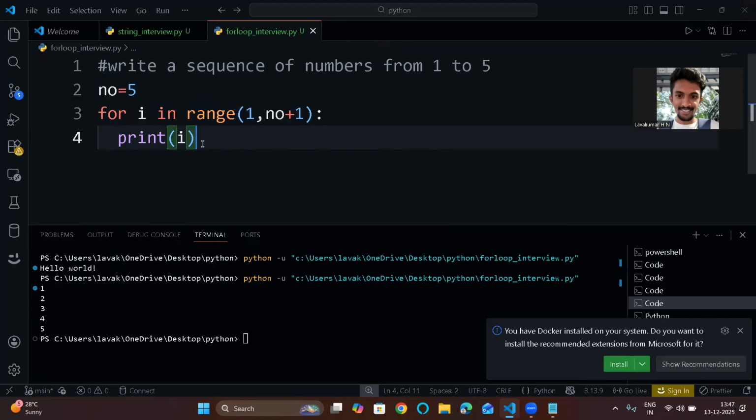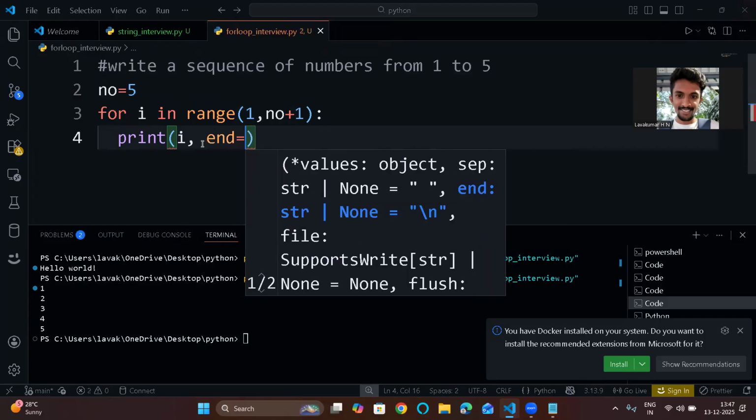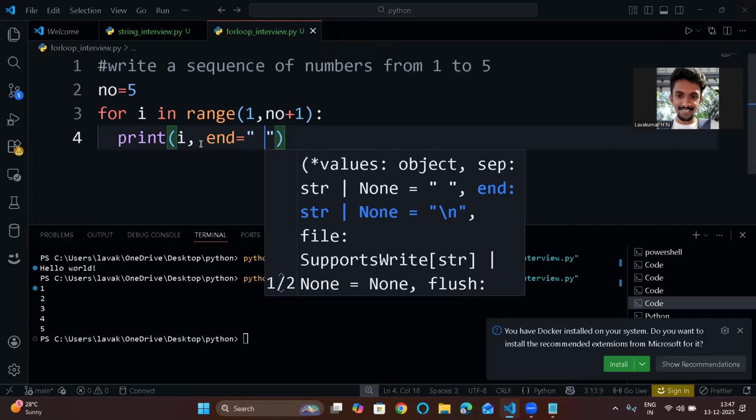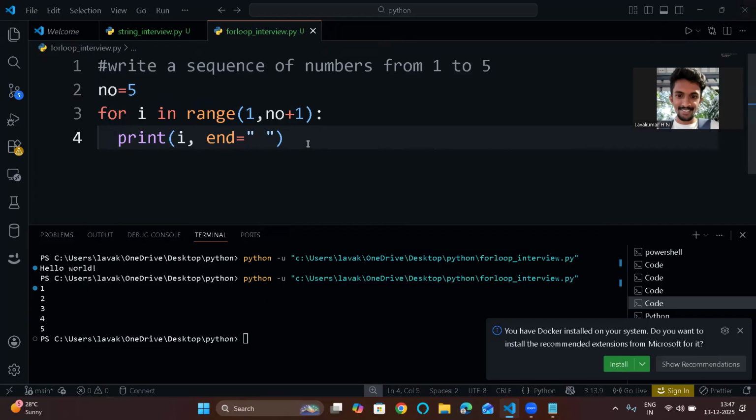If I want them in a single line, what will you do? For that you can use print(i, end=' '). You give a space, and it will not move to the next line, it will print in the same line. To print in the same line you can use this end, after your variables or whatever.